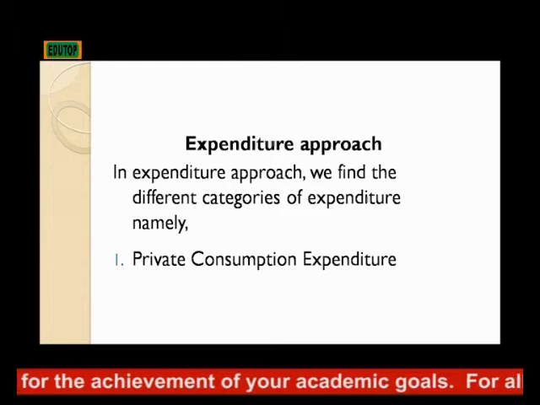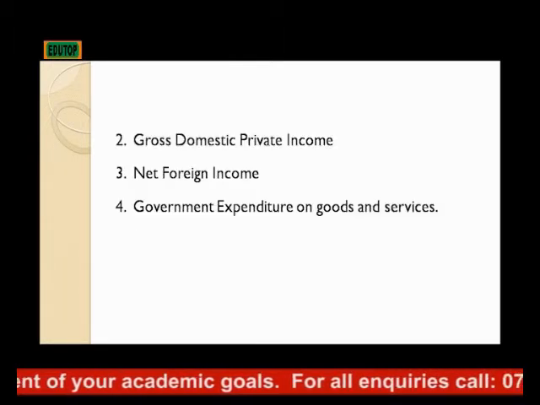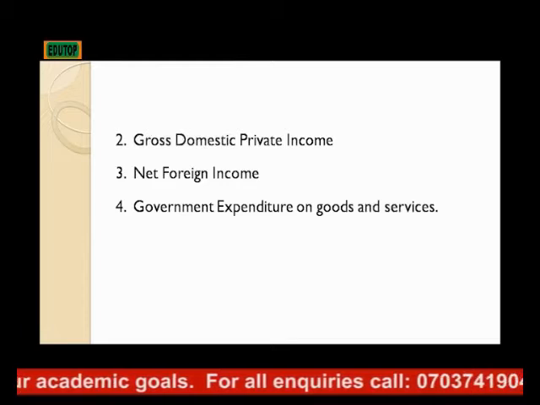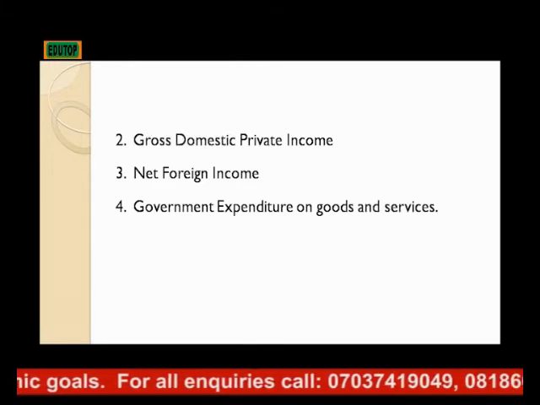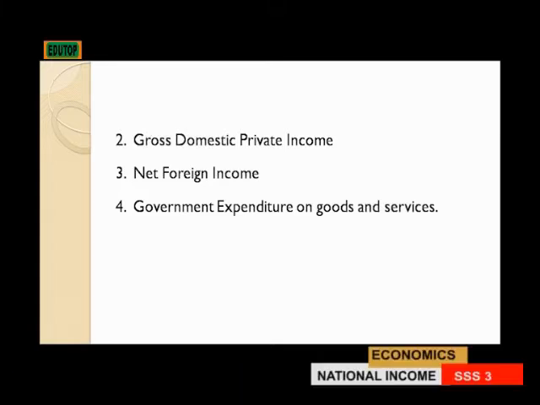The first one we have is private consumption expenditure, then we have gross domestic private income, we have net foreign income, and also we have government expenditure on goods and services. These are the major methods, the way we calculate the gross national income using the expenditure approach.